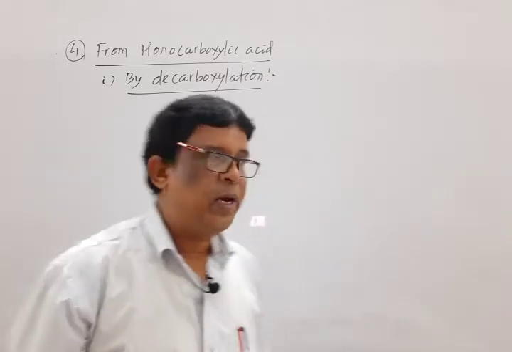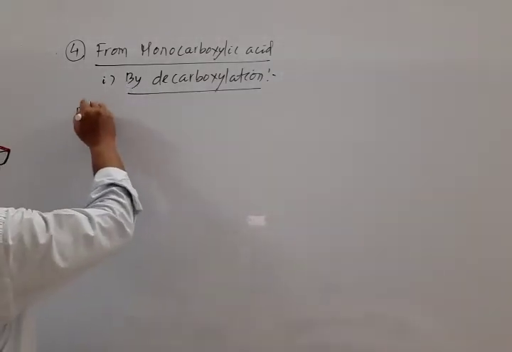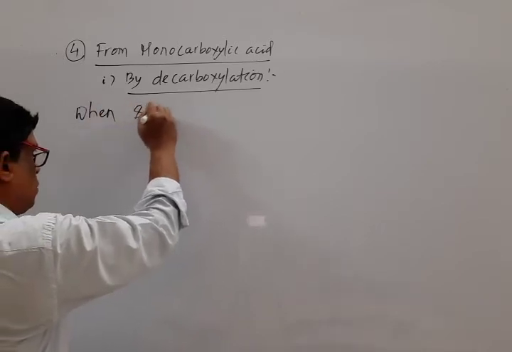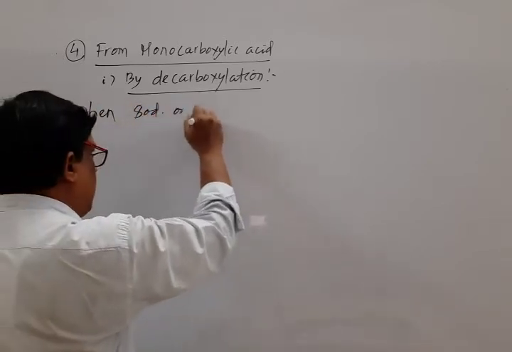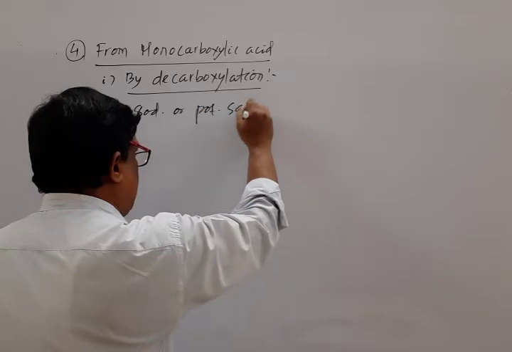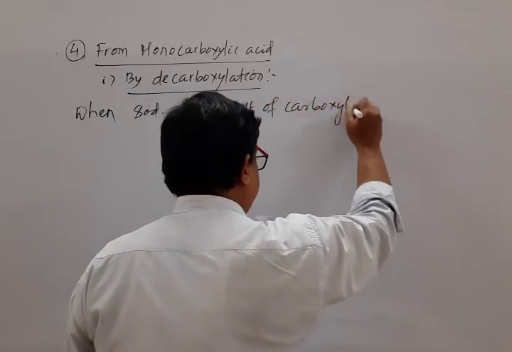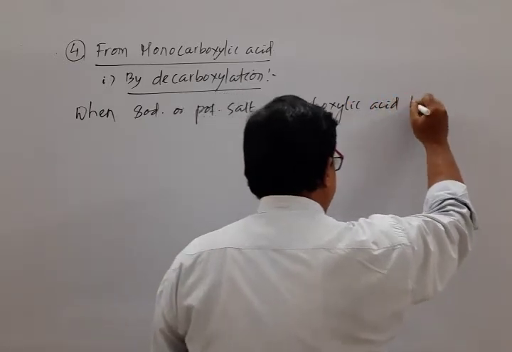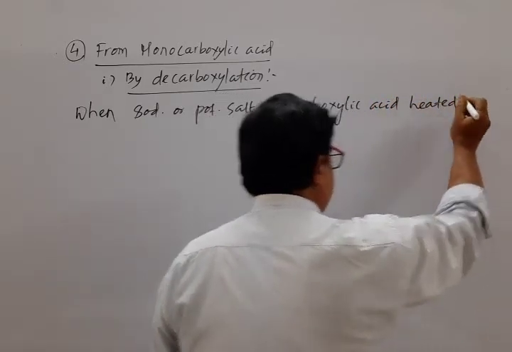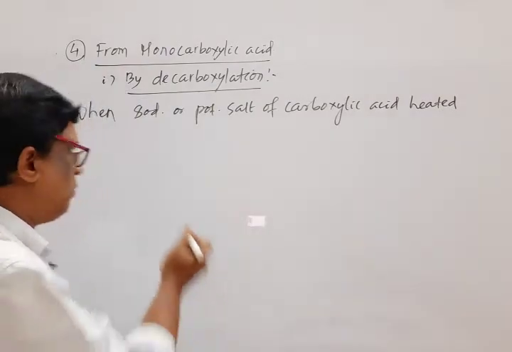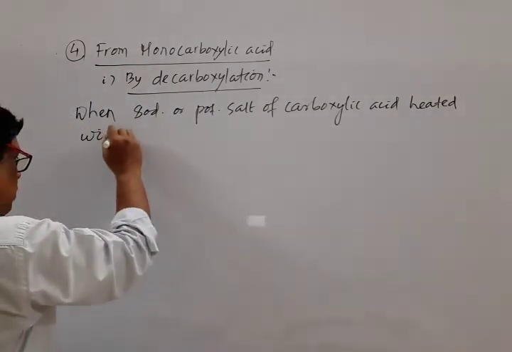So note down the statement. When sodium or potassium salt of carboxylic acid is heated with soda lime.